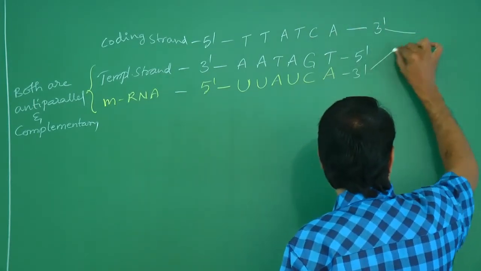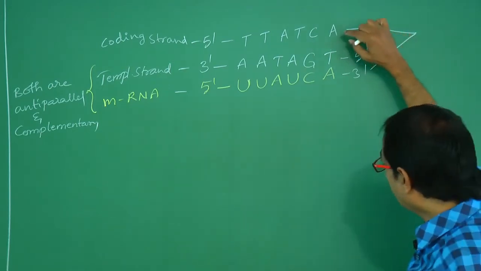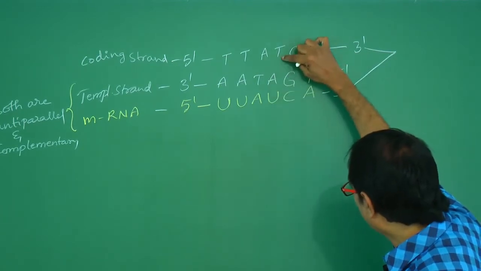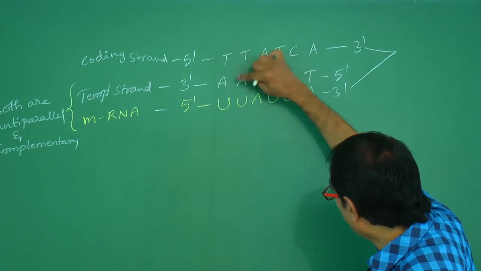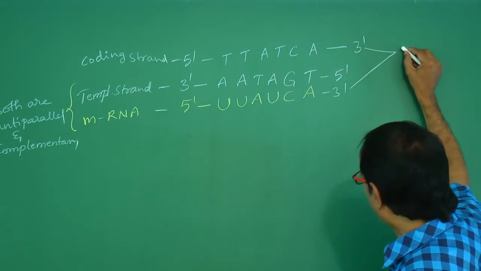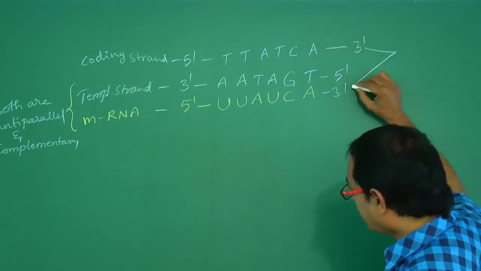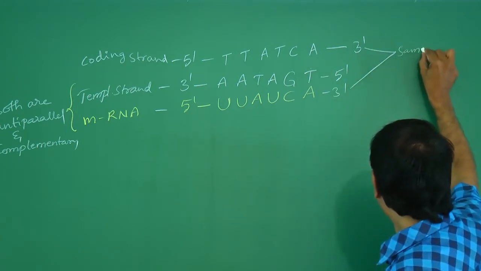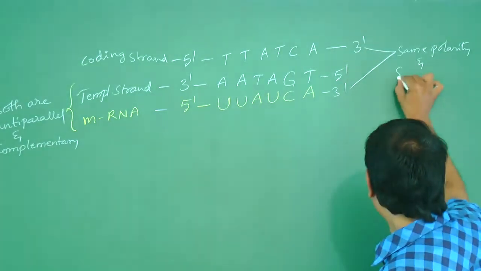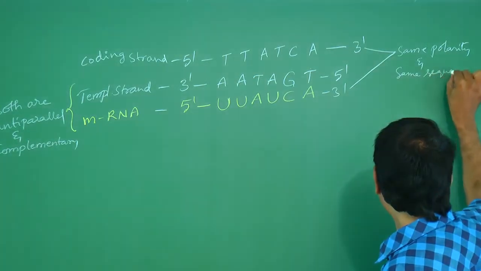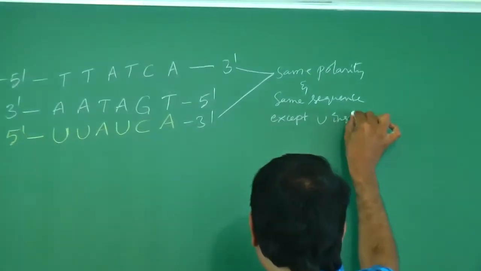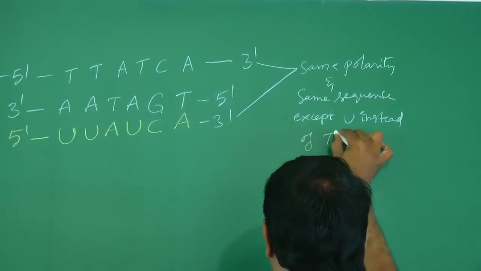If you look at these two, A, C, U, T, A, U, T, that is the relation between coding strand and mRNA: they have the same polarity and the same sequence, except uracil instead of thymine.